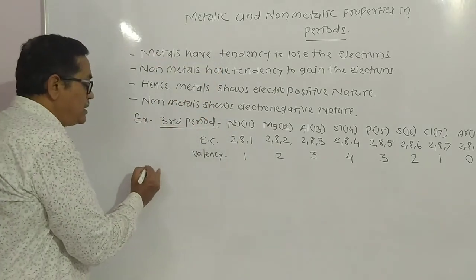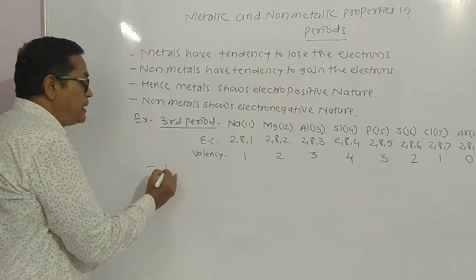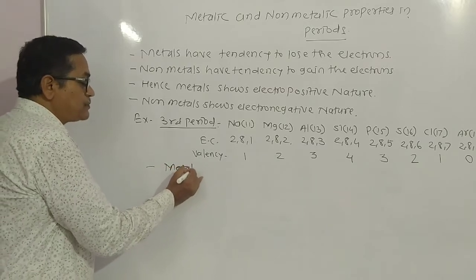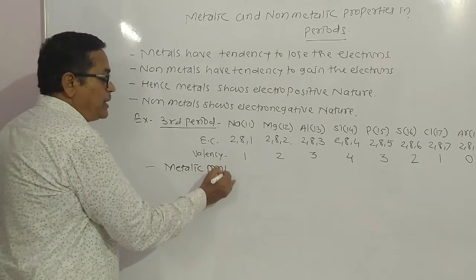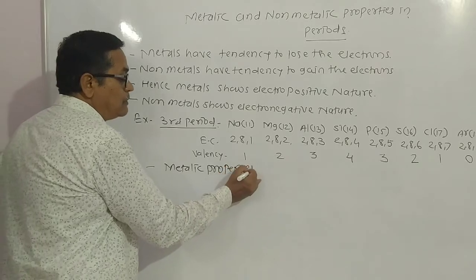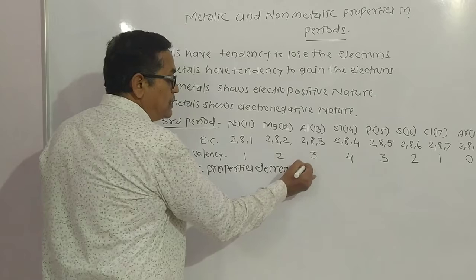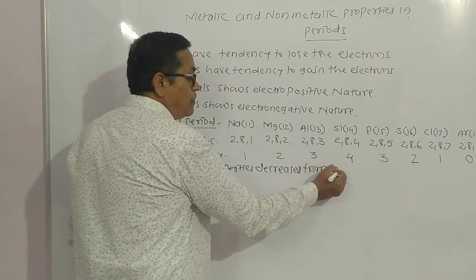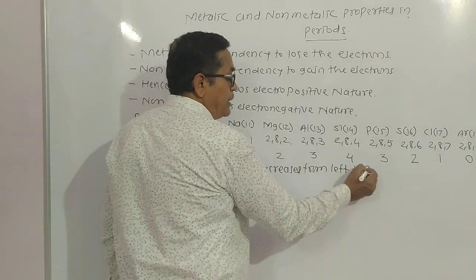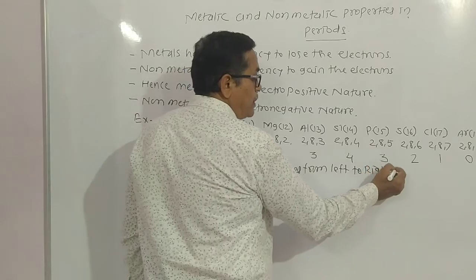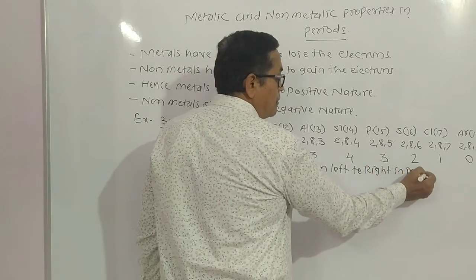Hence we write description here, that is metallic properties decreases from left to right in period.